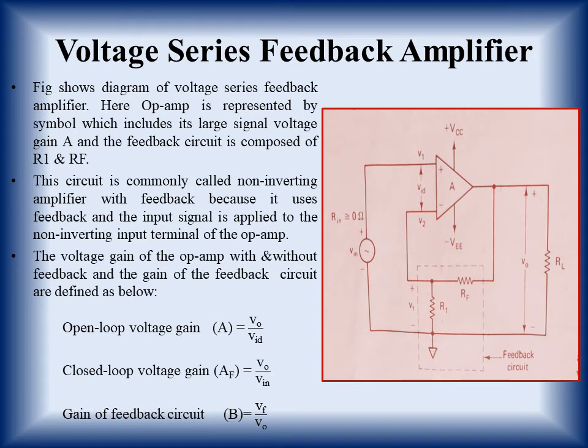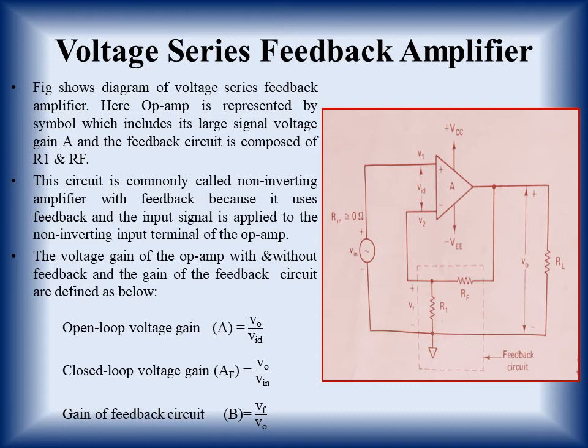So we quickly define the main definitions that we will be using further. The voltage gain of the op-amp with and without feedback and the gain of the feedback circuit are defined as below.